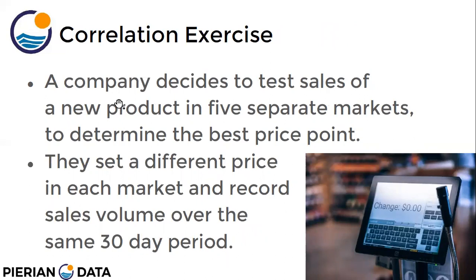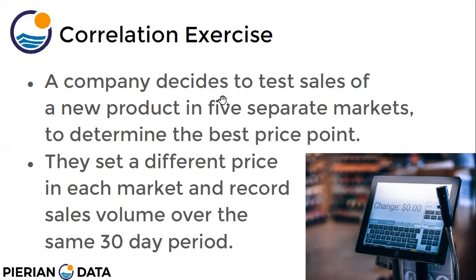Suppose, let's take an example. A company decides to test the sales of a new product in 5 separate markets to determine the best price point. They set a different price in each market and record sales volume over the same 30-day period. Okay, so to determine the best selling price for a product, the company kept the selling price in five different markets different.